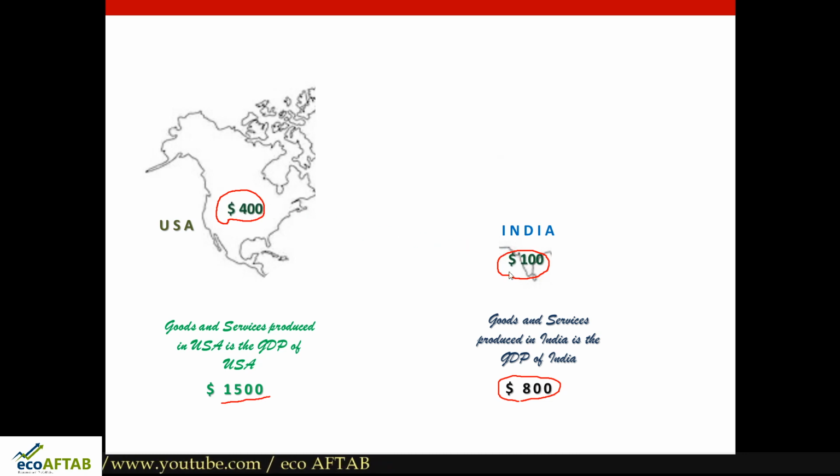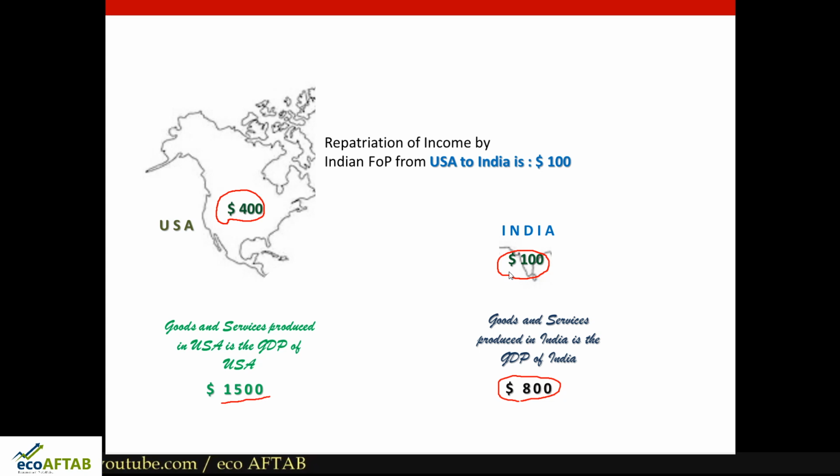So here the Indian origin factors of production have sent $100 to India, and USA origin factors of production have sent $400 to USA. This is what is called repatriation of income by Indian factors of production from USA to India, and the value is $100. Similarly, repatriation of income by USA factors of production from India to USA is $400. So this income, which the countries have earned by their factors of production, I am not speaking about within the country but by the factors of production.